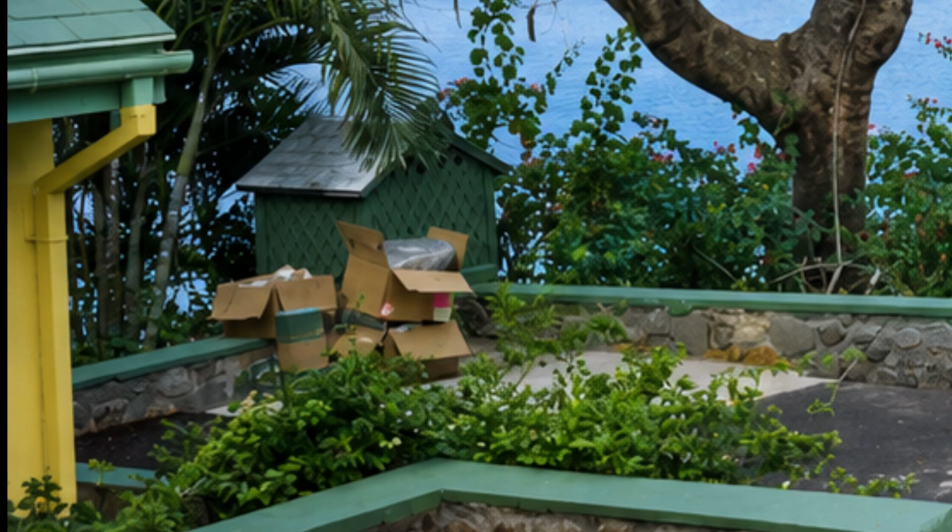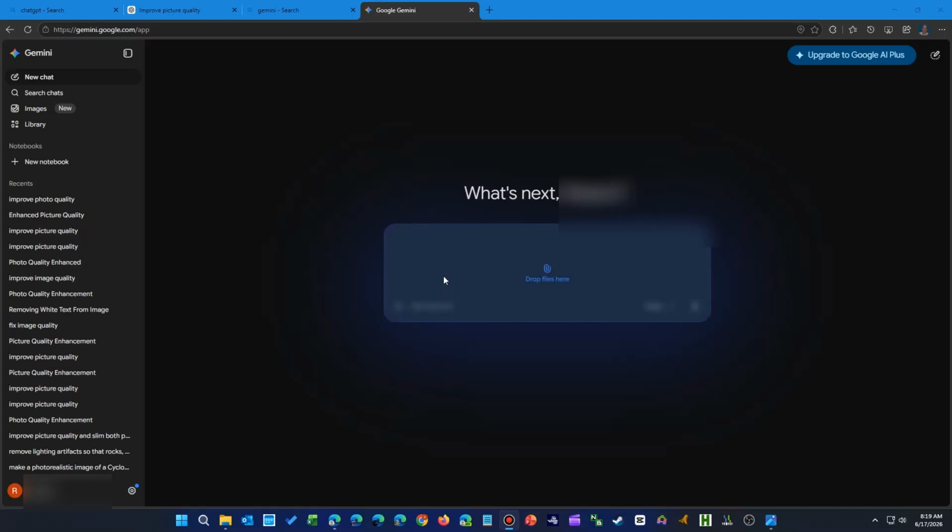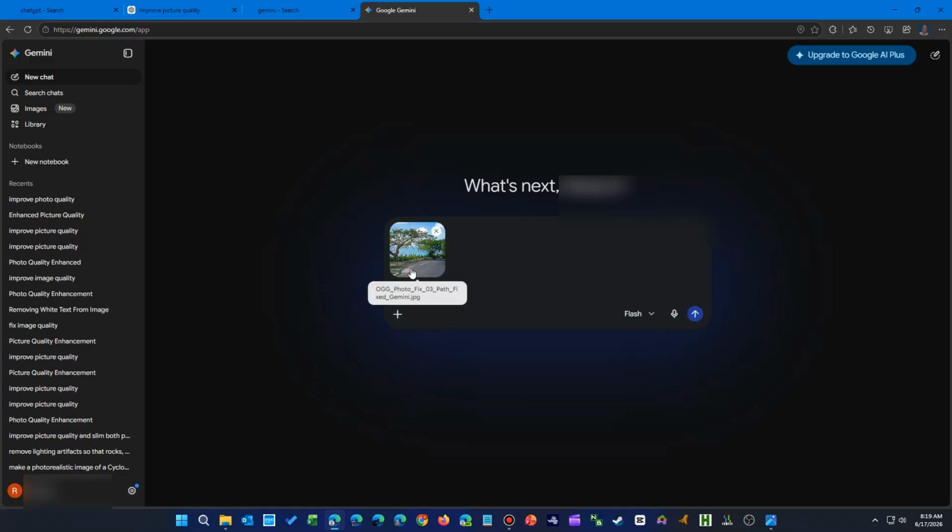Again, it would have been a painstaking process to manually edit the image to remove the boxes. But with AI, it's just a single step away. Then you use either the original photo or one of the results that you saved. So we drop in one of the corrected photos and ask the AI to remove the boxes and trash in the lower left corner. Simple.